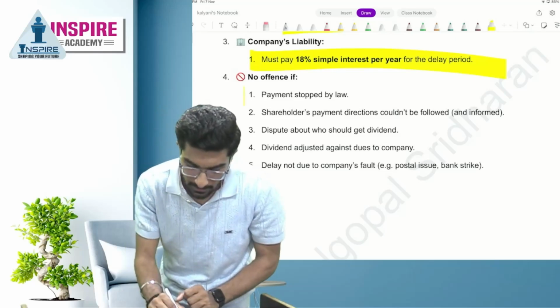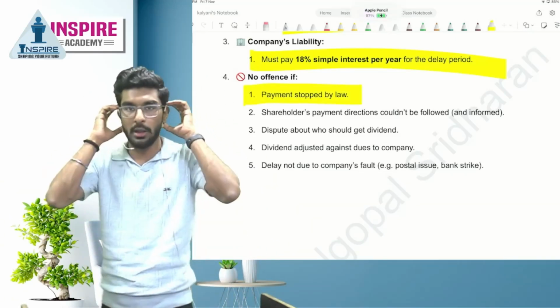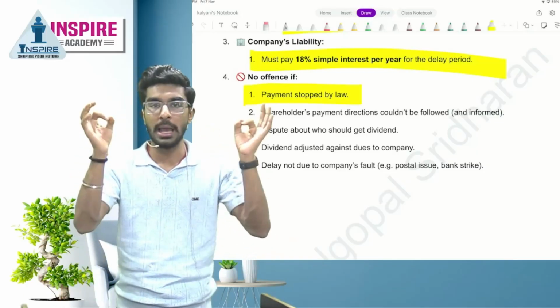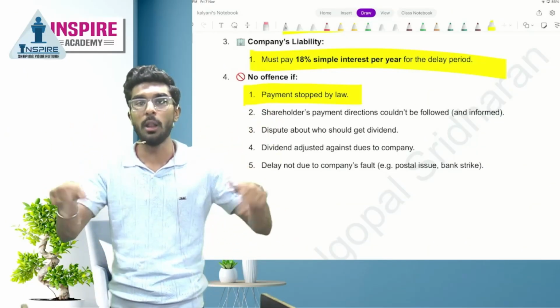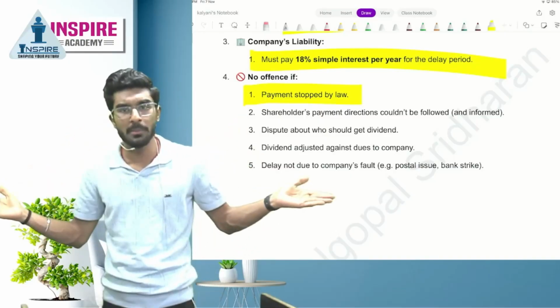Number one is payment has been stopped by law, which means what? Pakistan shareholder, Indian government has strictly informed the Indian company that you have to stop every single payment to all the enemy countries. Yes or no? In that case, the company cannot do anything, people.